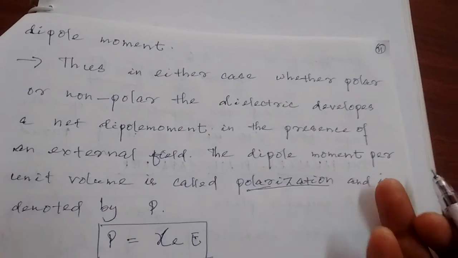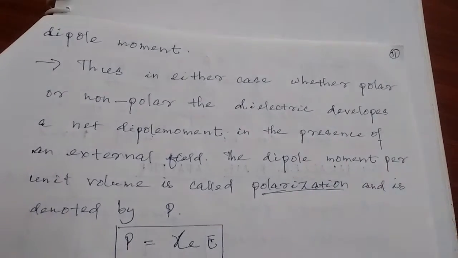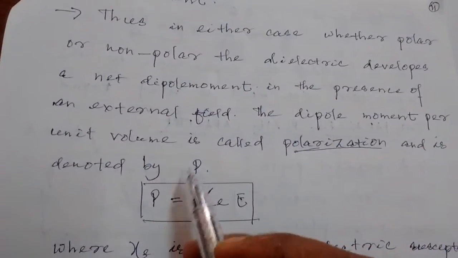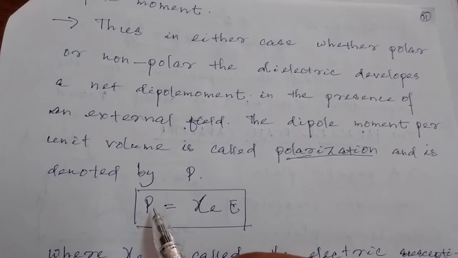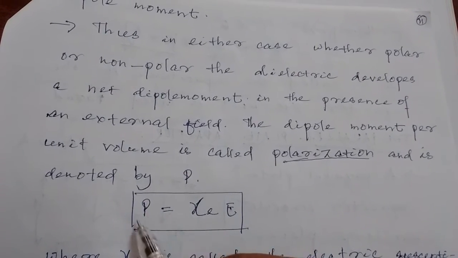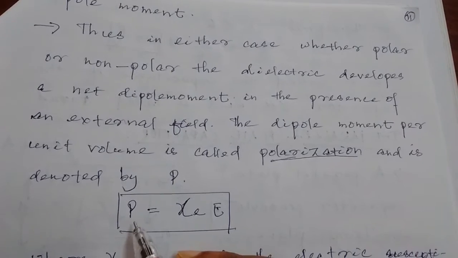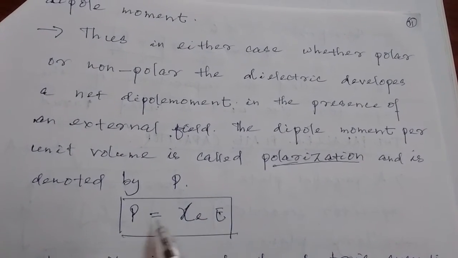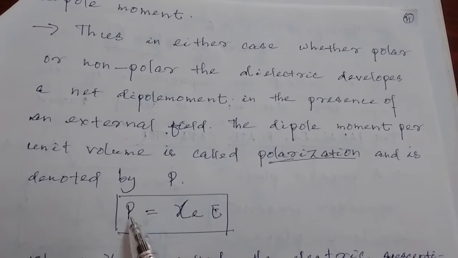Whether it is non-polar or polar material, no problem, this formula applies for all. So here P is the polarization, that is the number of dipole moments per unit volume.